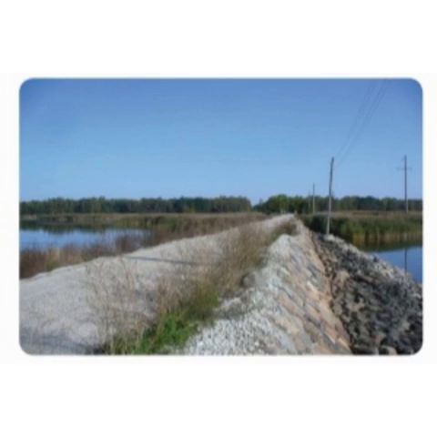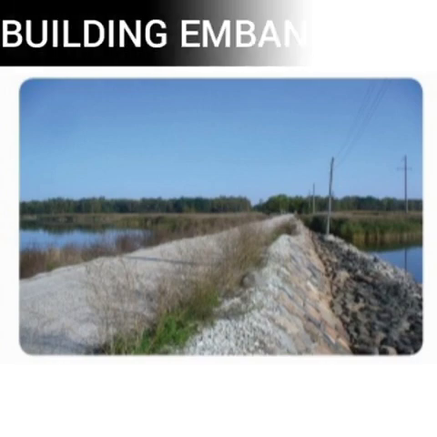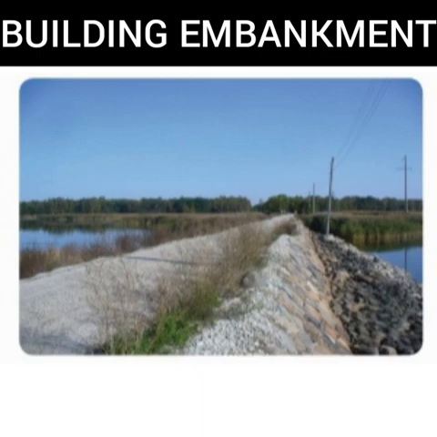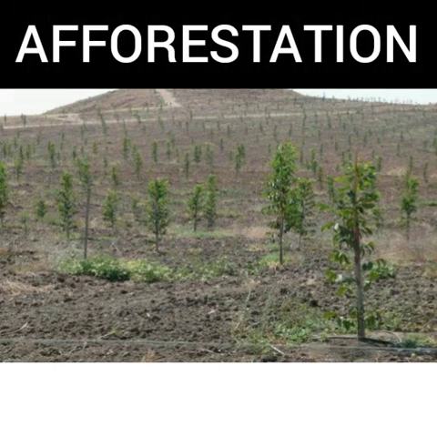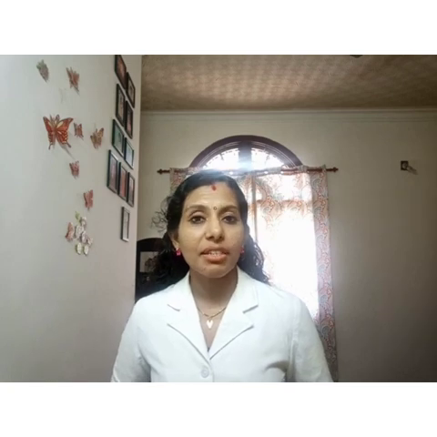Here walls made of mud or rocks are built along the river bank to prevent soil erosion, and this method is building bunds or building embankment. Here you can see more trees are planted, and this method is called afforestation. So today we have discussed soil conservation and the different methods of soil conservation.